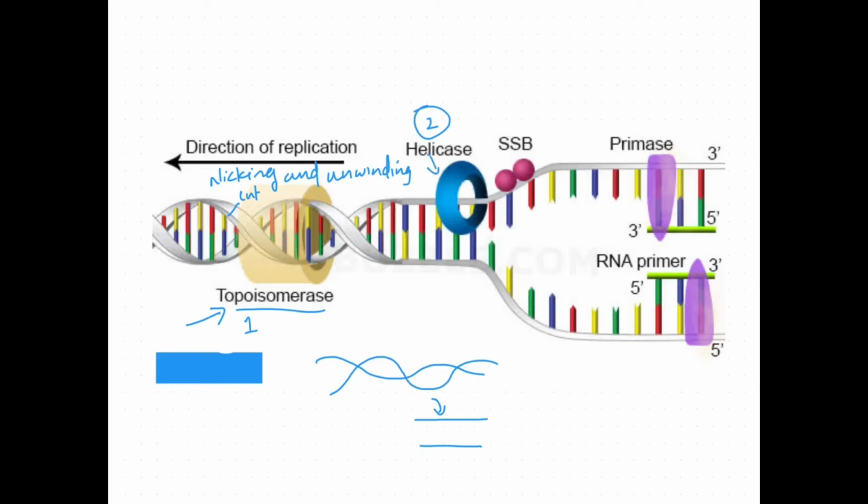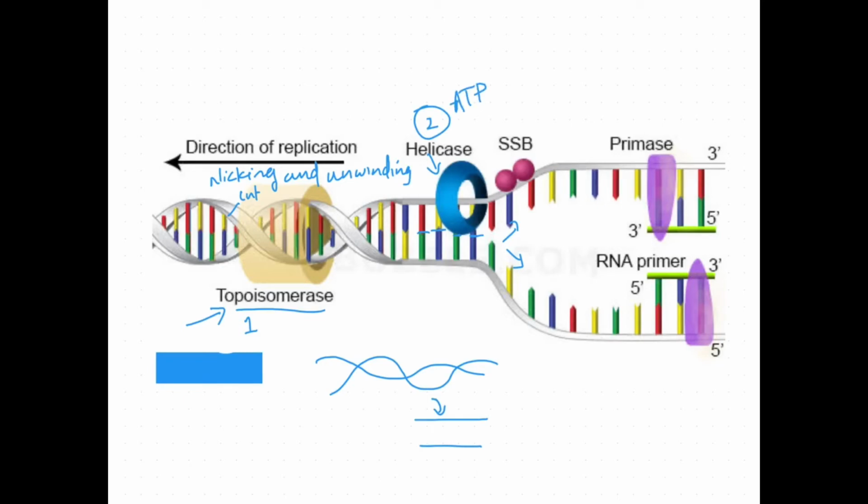The next class of enzyme is helicase. You can see helicase here. These enzymes accomplish the unwinding of the original double helix. Once supercoiling has been removed by topoisomerase, helicase will unwind the double-stranded DNA into single strands. You can see here they get separated into single strands. Helicase disrupts the hydrogen bonding. The hydrogen bonds between base pairs are broken by helicase and the DNA gets denatured, or separated. This requires energy, which comes from ATP.